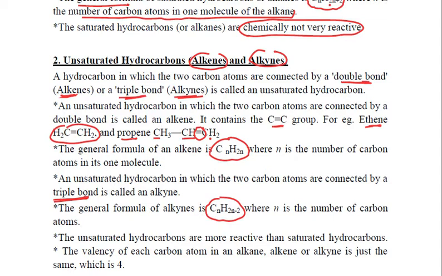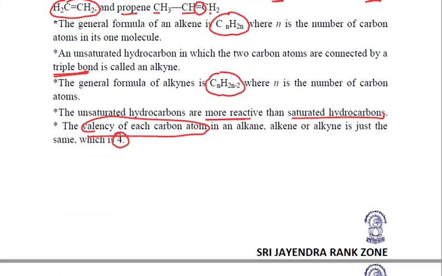Clear? Now, since these unsaturated hydrocarbons contain a double or triple bond, that is why they are comparatively much more reactive than the saturated ones. And one important thing to note is that it doesn't make any difference whether it is an alkane or alkene or alkyne. The valency of each carbon atom in all these three types remains always the same, that is 4. Valency never changes. Clear?